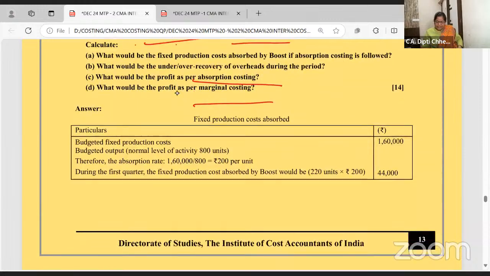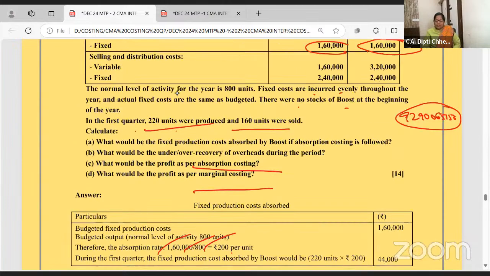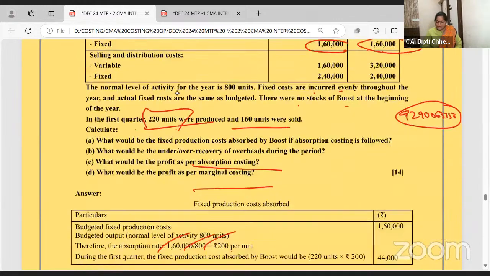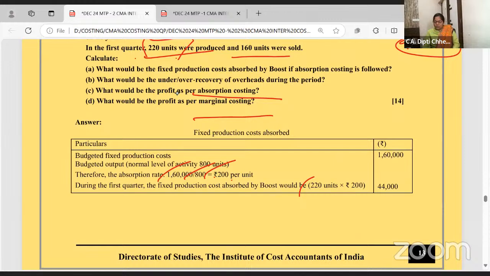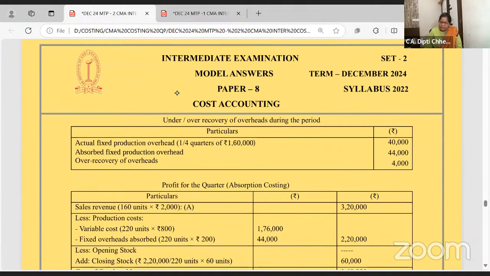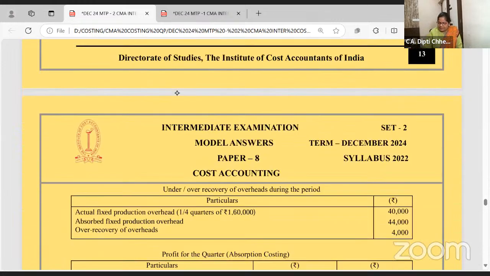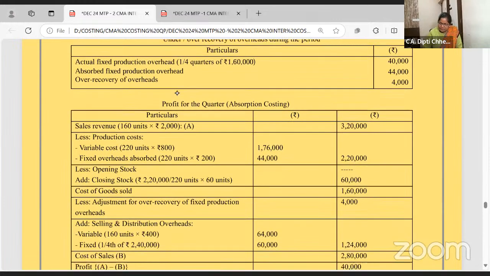Fixed overhead is 160 and your 800 is your normal level. So 200 per unit. And how many units have you made here? 220. 220 into 200 is going to absorb at 44,000. Otherwise, if you check 160,000 divided by 4 quarters, this is per quarter, this should be 40,000. But we are charging 44,000. Understood? Ma'am, why did you charge 44,000? At the pre-decided rate. Right? And so on.